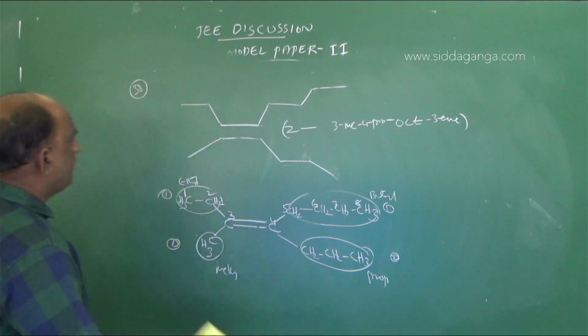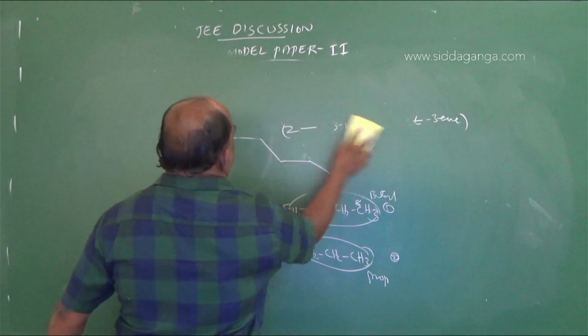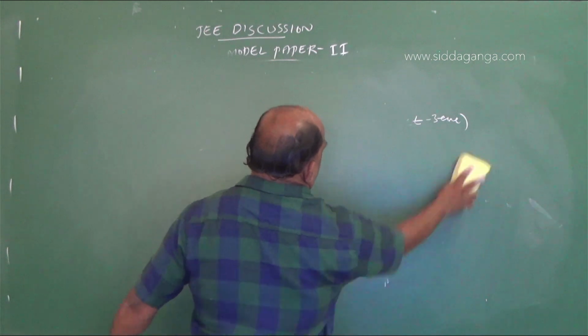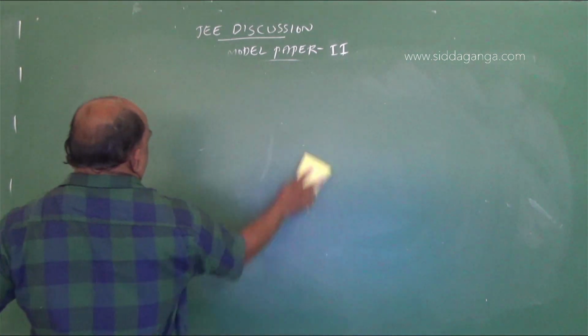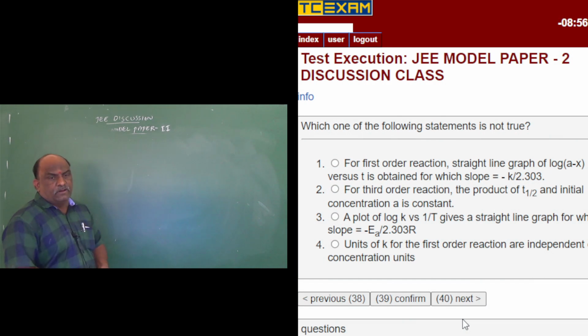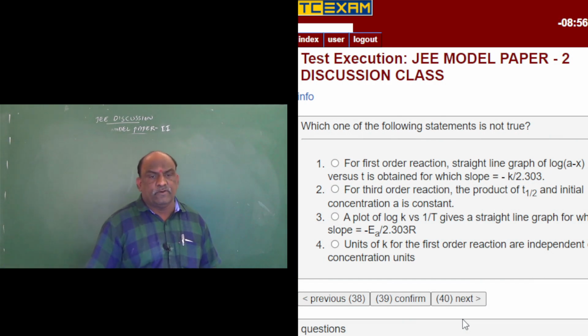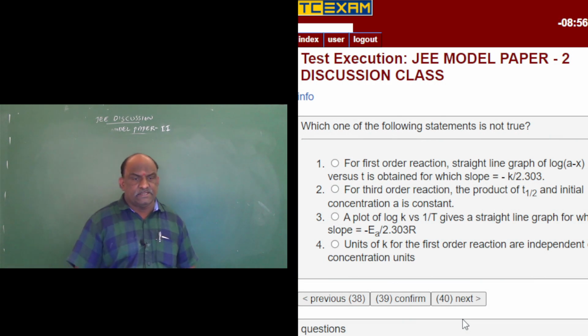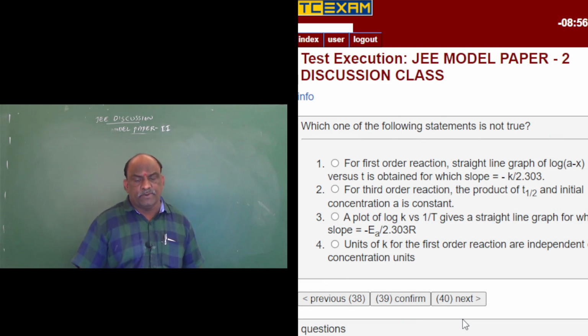Next, 40. This is a concept-based question on chemical kinetics. Which of the following statements is not true? For a first order reaction, a straight line graph of log (a minus x) versus t is obtained with slope equal to minus k by 2.303.